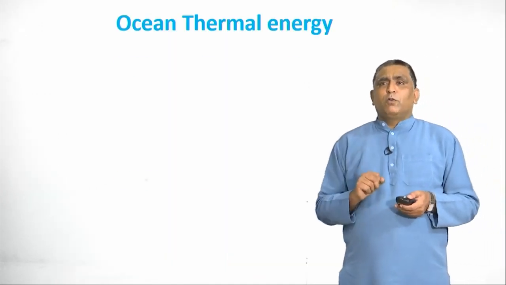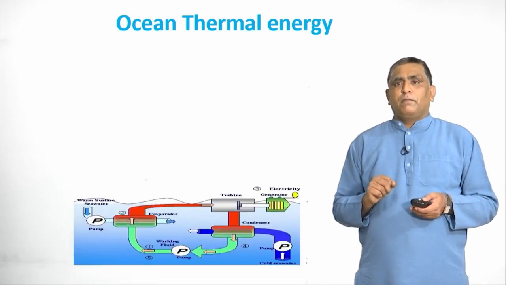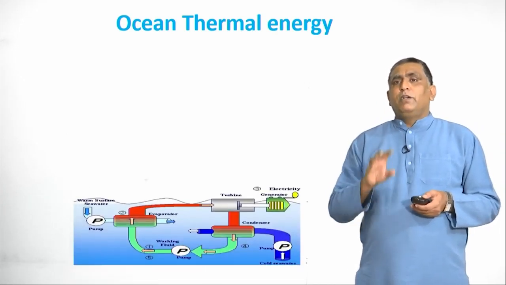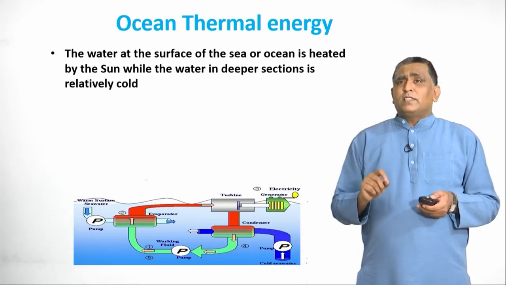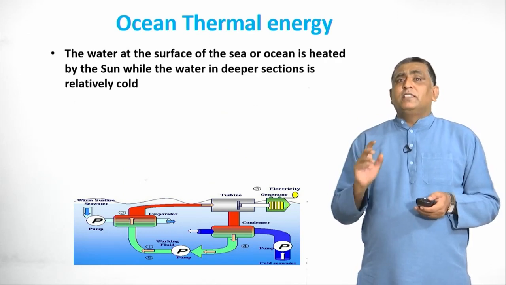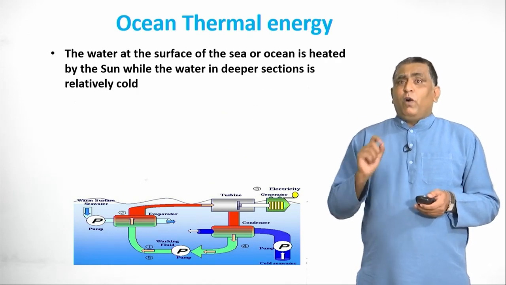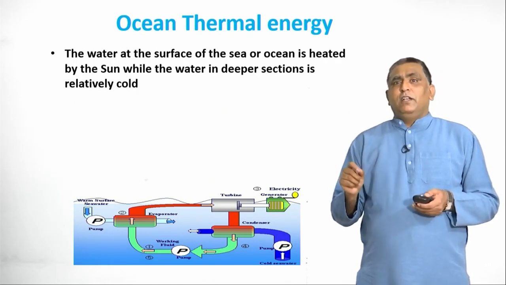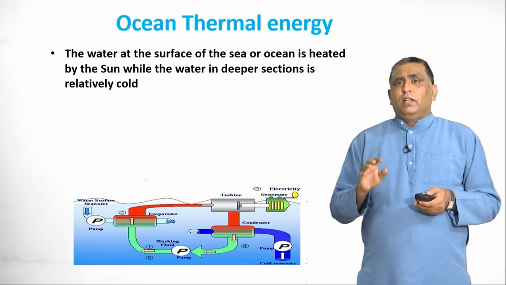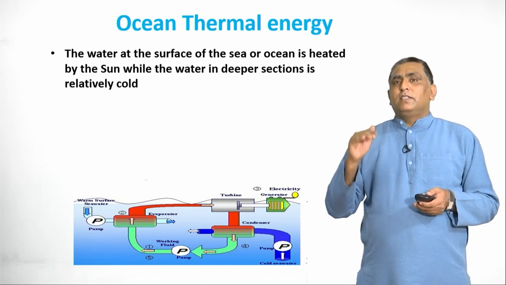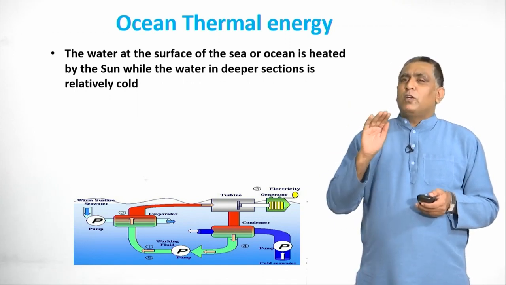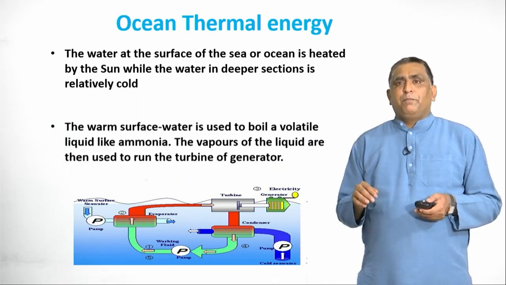Now let us discuss ocean thermal energy. The diagram is there. How it works, we will discuss one by one. The water at the surface of the sea or ocean is heated up by the sun, while the water in the deeper section is relatively cold. So that means, at the surface the water is heated up, and at the bottom the water will be relatively cold compared to the top surface.